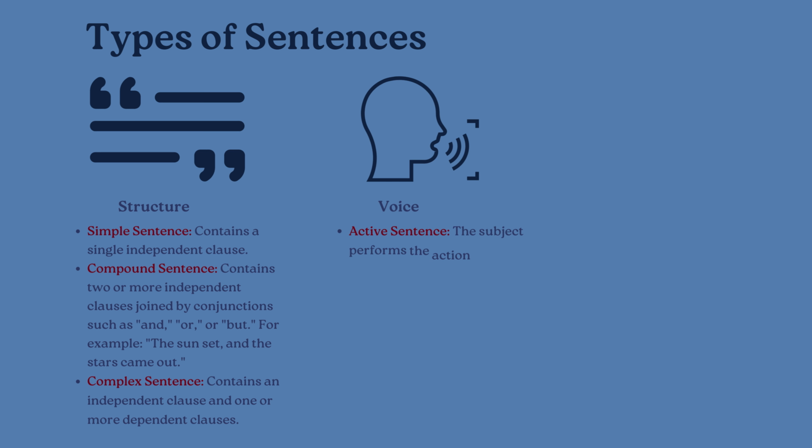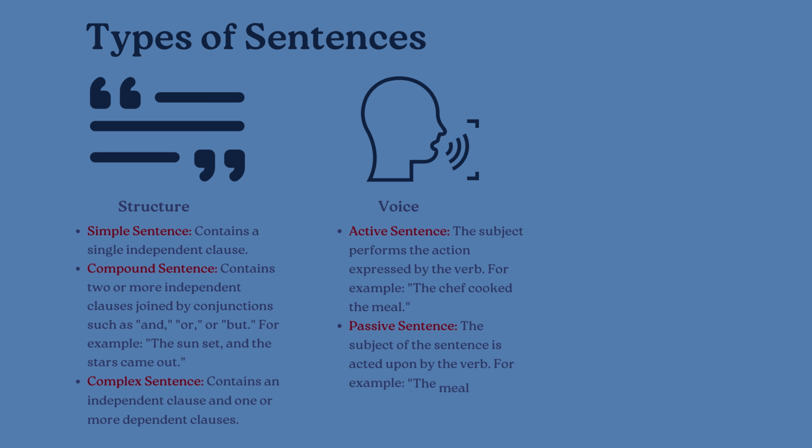Voice. Active sentence. The subject performs the action expressed by the verb. For example, the chef cooked the meal. Passive sentence. The subject of the sentence is acted upon by the verb. For example, the meal was cooked by the chef.